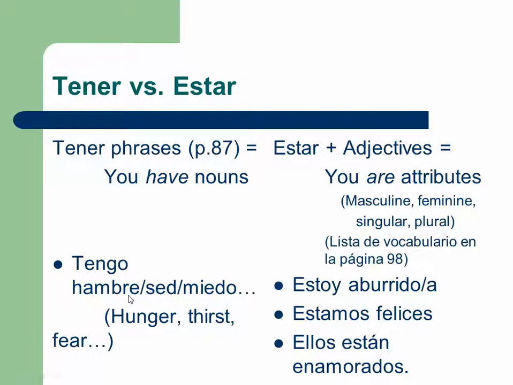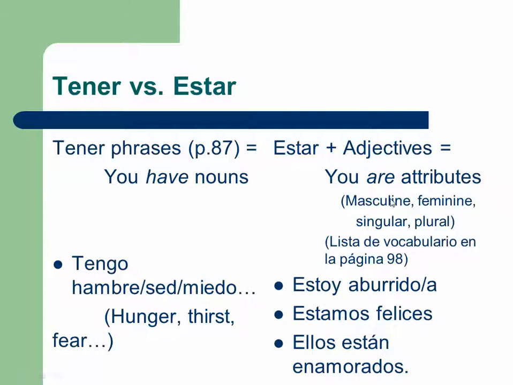So in Spanish, you don't say I am hungry. You say I have hunger, I have thirst, I have fear. And they convey the same message as I am hungry in English. But you say it differently in Spanish because it's actually a noun in Spanish. It's not an adjective. So when it is an adjective, then you use estar. So in Spanish, you are attributes, but you have nouns.